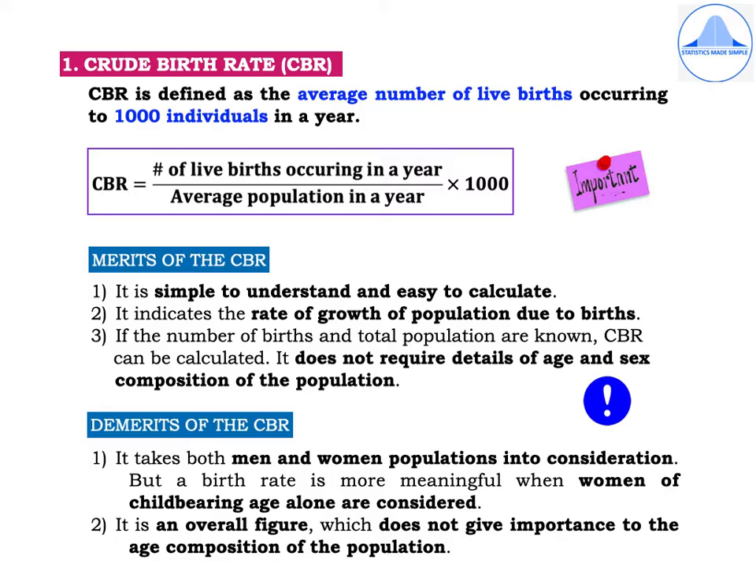Coming to demerits of CBR. First, it takes both men and women populations into consideration. But you know that a birth rate is more meaningful when only women of childbearing age are considered. Second, it is an overall figure which does not give importance to the age composition of the population.